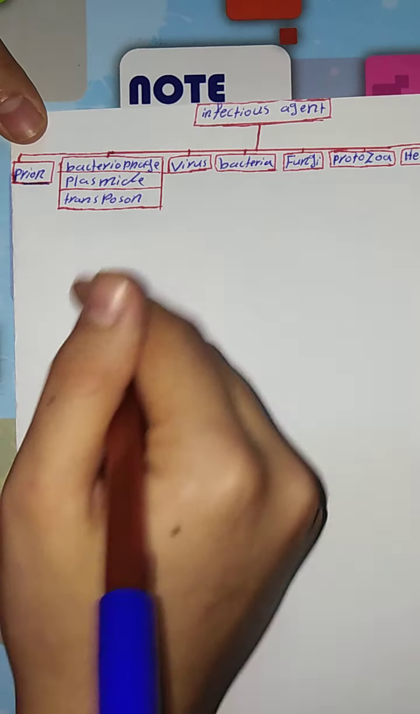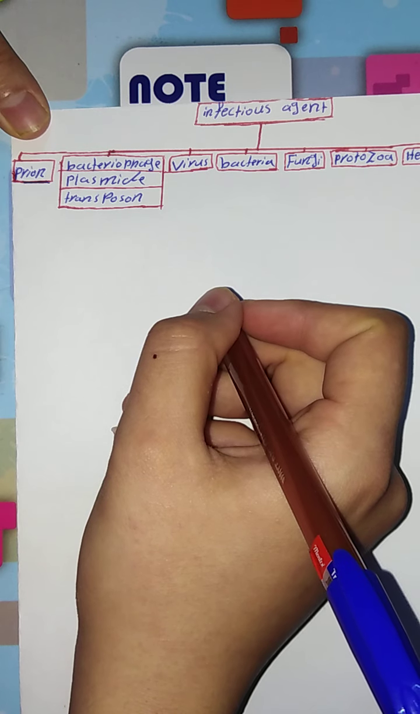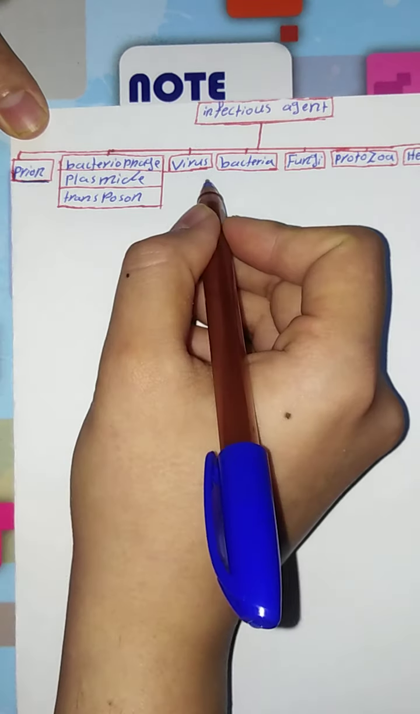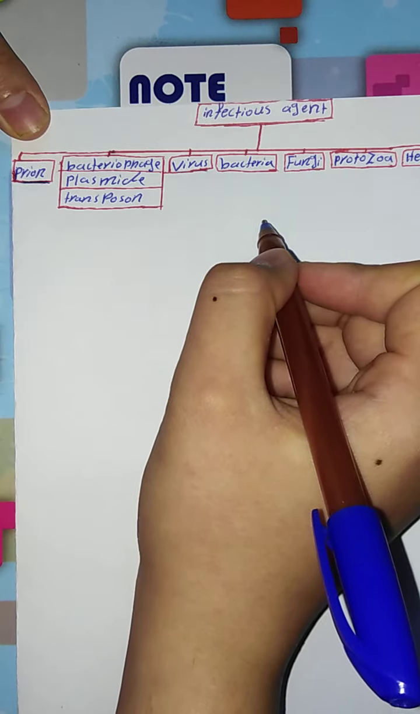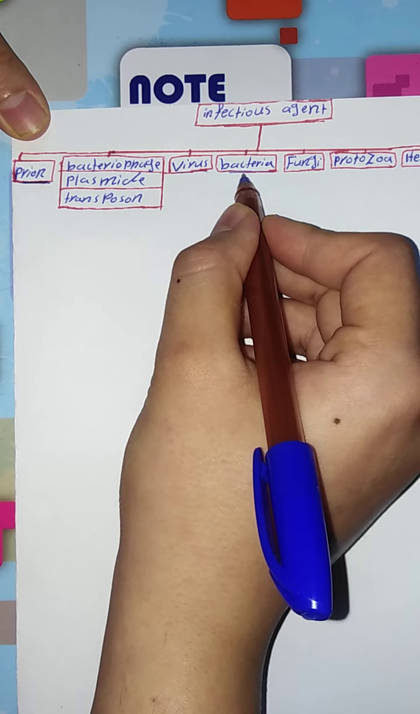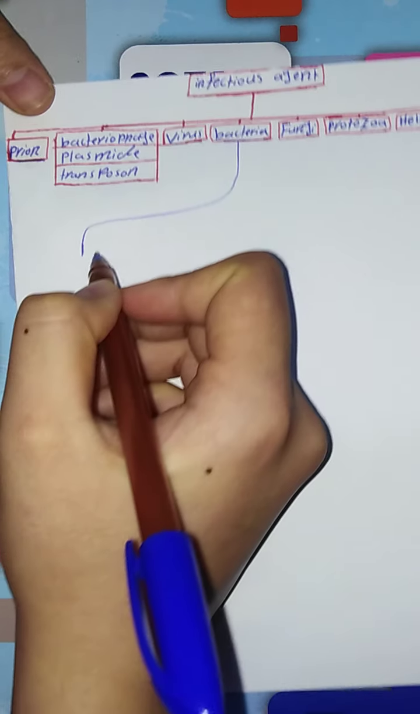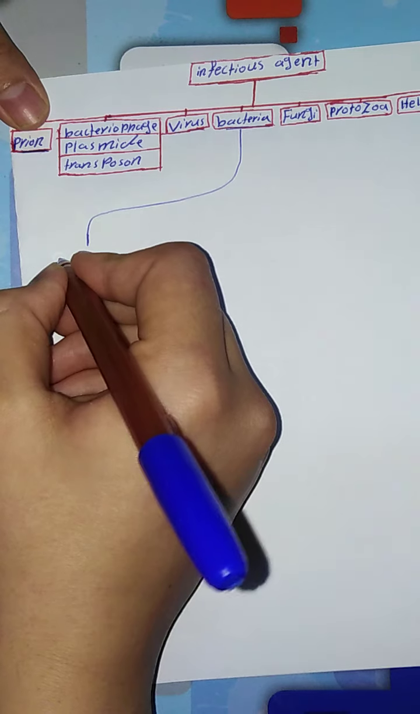Hi guys, in the previous video I talked about classification of infection agents from the smallest one, which is prion, till virus. Today in this video I want to talk about another group of infection agents which are called bacteria. The basic thing about bacteria you should know: bacteria is a prokaryotic cell.